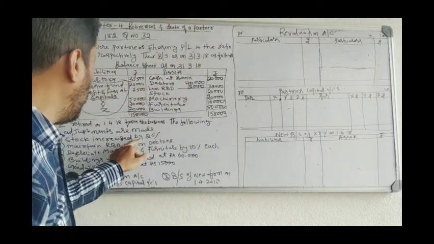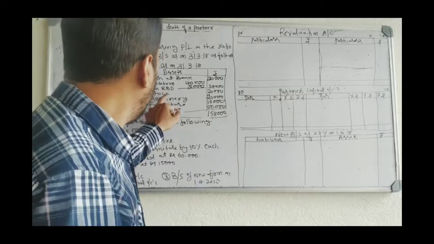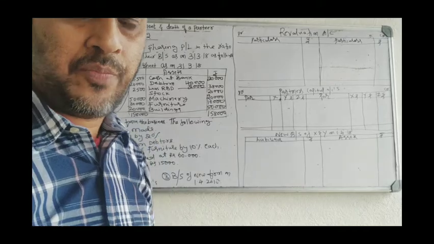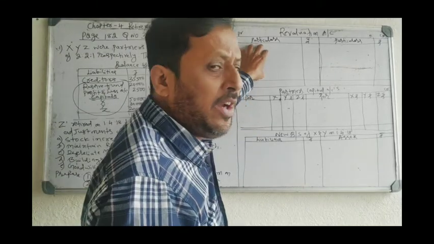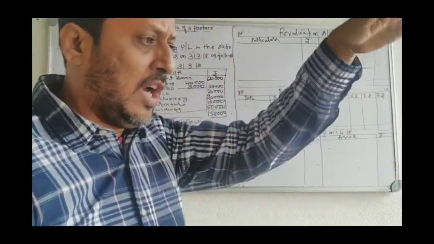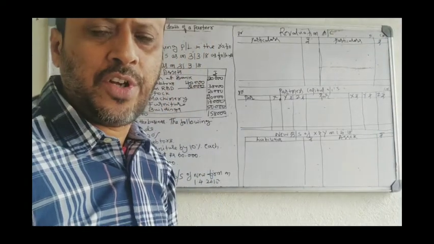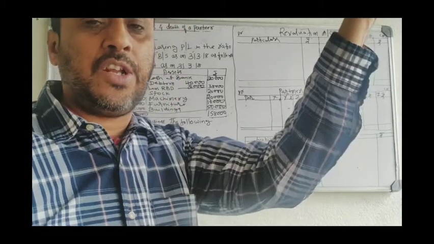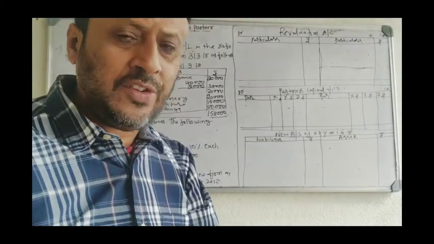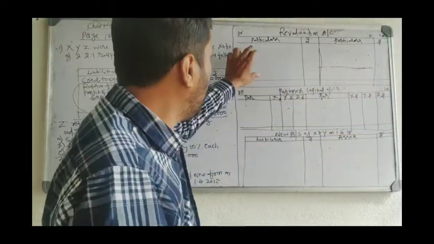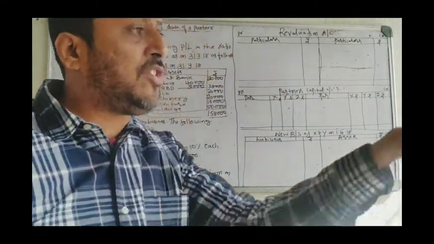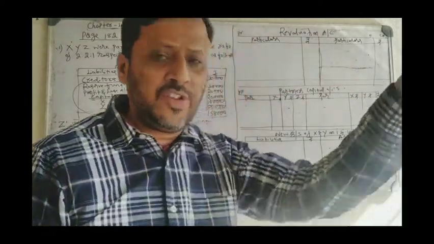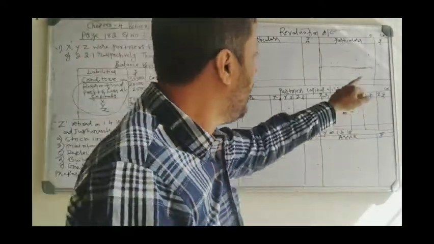See, stock increased by 20%. Stock is an asset, 20,000. On the debit side you have to write losses. How will you get losses? Same as you did in case of admission of a partner: assets decrease, liability increase, you will get loss. Assets increase, liability decrease, you will get income.